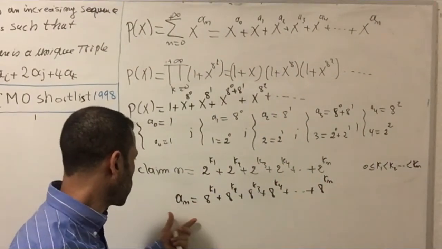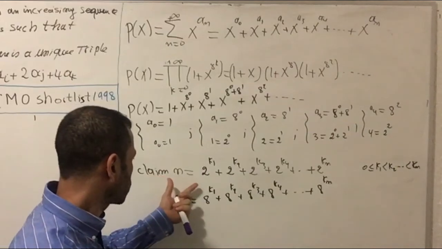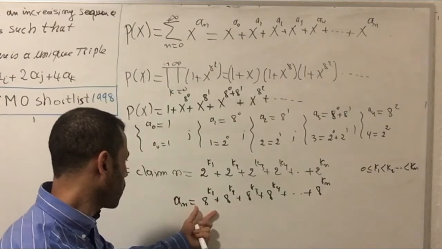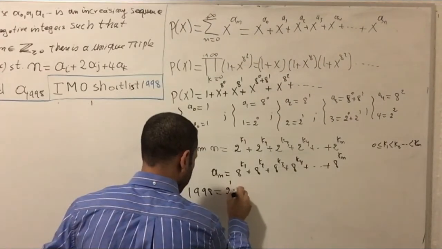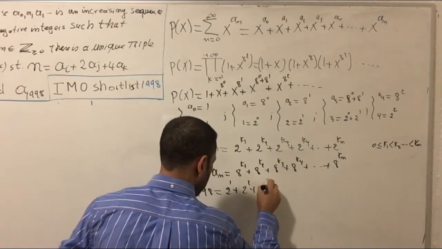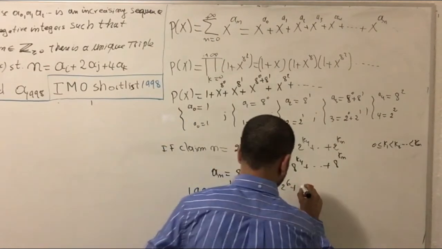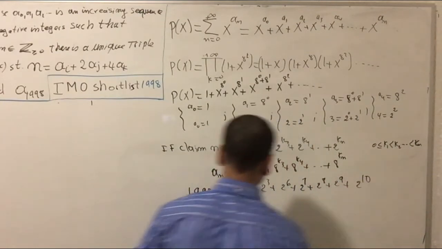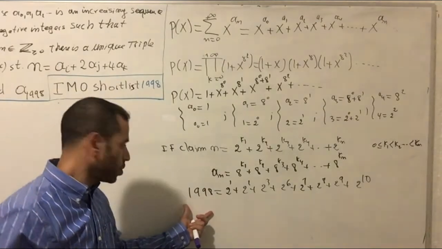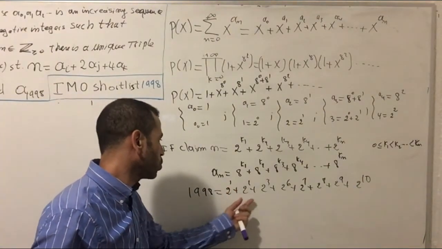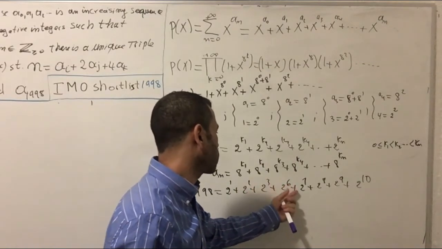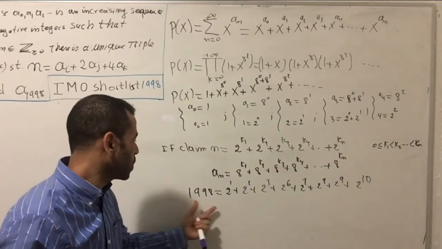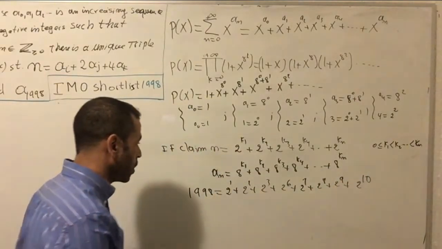A sub n, since we have this relationship between integer n of the base 2, and we have the sequence a sub n of the base 8. Put 2 to the 1 plus 2 to the 2 plus 2 to the 3 plus 2 to the 6 plus 2 to the 7 plus 2 to the 8 plus 2 to the 9 plus 2 to the 10. Okay, since we know this information, 1998 equal 2 to the 1 plus 2 to the 2 plus 2 to the 3 plus 2 to the 6 plus 2 to the 7 plus 2 to the 8 plus 2 to the 9 plus 2 to the 10. If you calculate, this one is giving you exactly 1998.